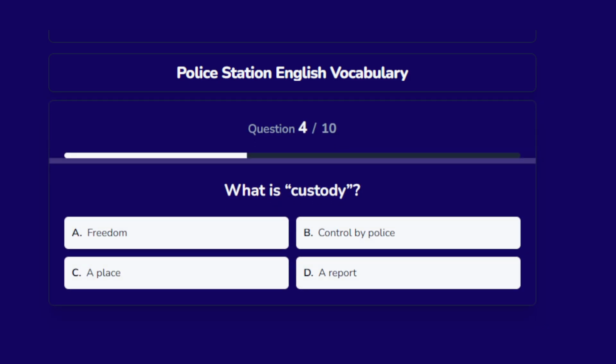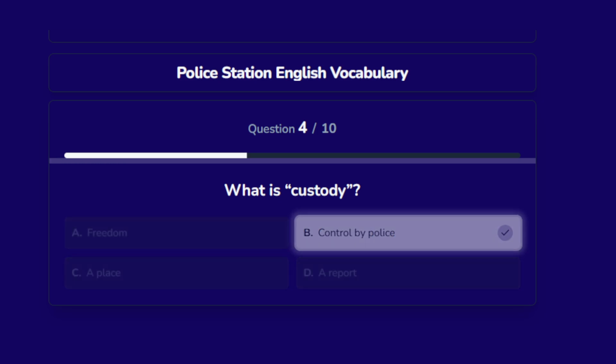What is custody? Options are A. Freedom, B. Controlled by police, C. A place, D. A report. The correct answer is controlled by police.